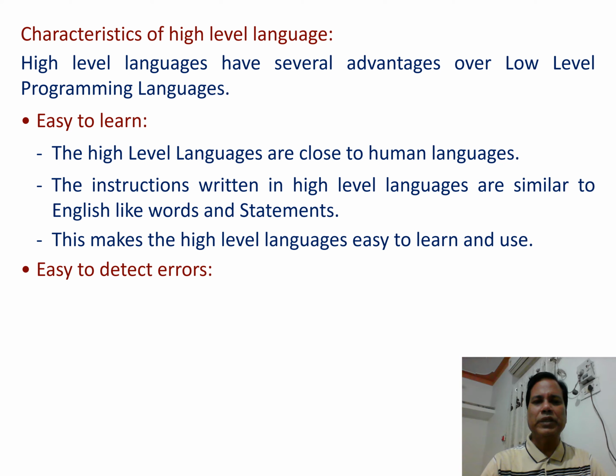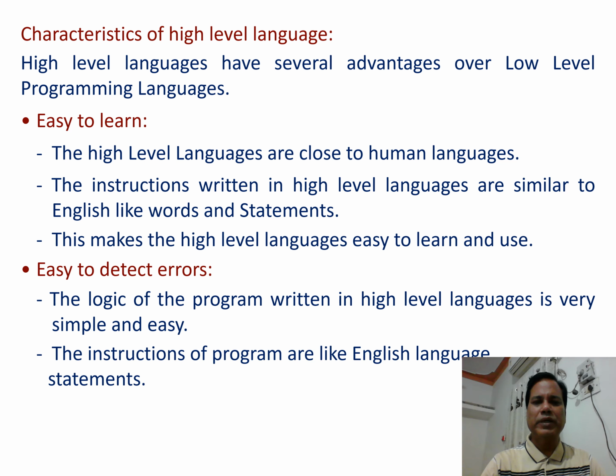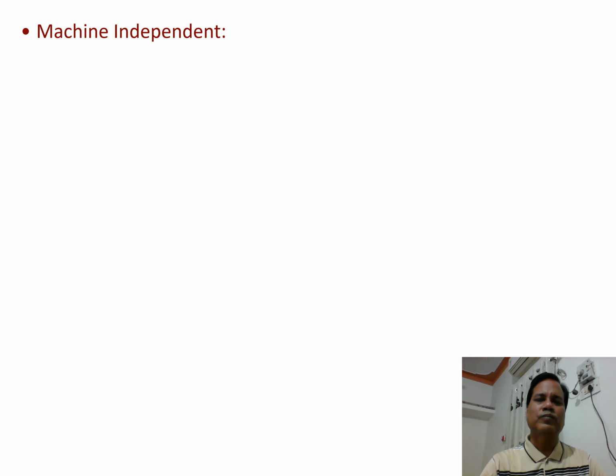Second characteristic, easy to detect errors. The logic of a program written in high-level languages is very simple and easy. The instructions of a program are like English language statements. In case of errors, it is very easy to detect or find and remove errors in the program. It is also easy to modify the program.